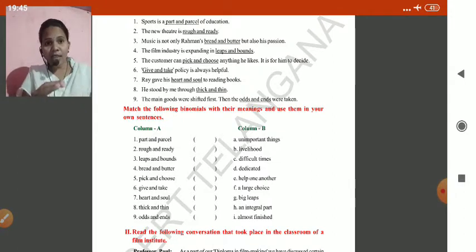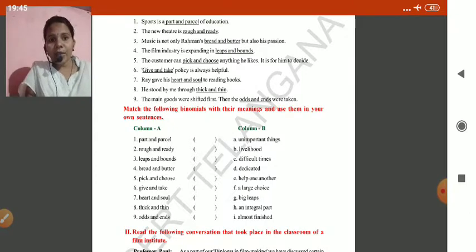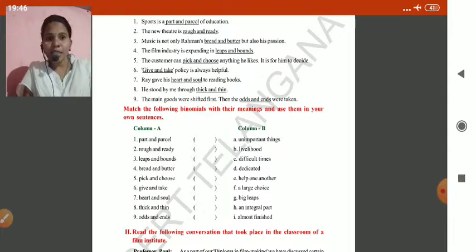You have to match this with the meaning. In column A, binomials are given, and in column B, meanings are given. So you have to match the following. Part and parcel, rough and ready, leaps and bounds, bread and butter, pick and choose, give and take, heart and soul, thick and thin, odds and ends. Unimportant things, livelihood, difficult times, dedicated, help one another, large choice, big leaps, integral part, almost finished.